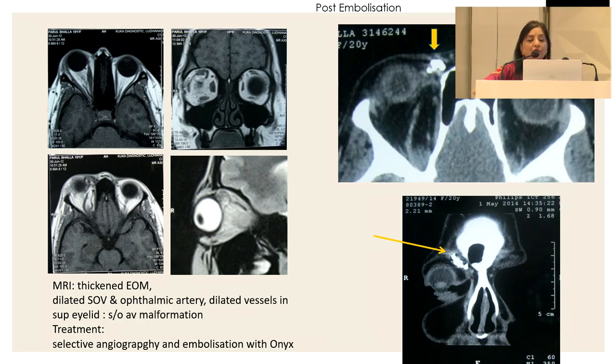And you can see the glue cast. That is, they had used tantalum onyx. Onyx is ethylene polyvinyl alcohol mixed with some tantalum powder to make it radio opaque. And you can see the radio opaque cast in both of these.